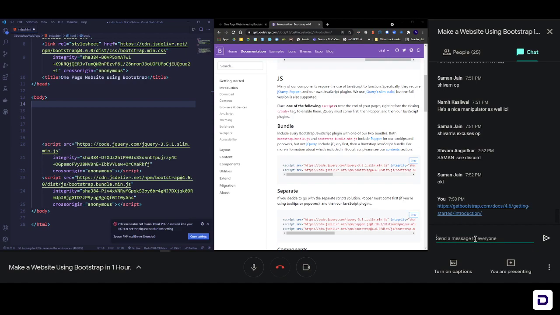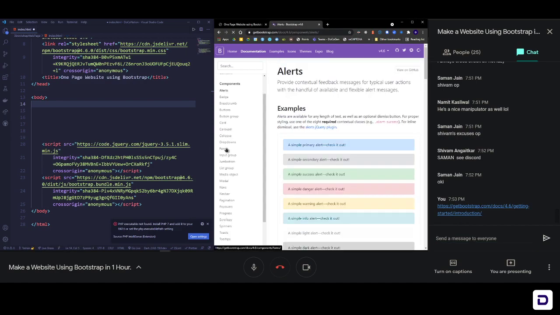And let's get started. So the first element in any website is the navigation bar. On the left side of the documentation, you can see that there is this getting started button, and then you have different things here. One of those things is called components. So we'll click on components, and here you can see that there are a lot of components: alerts, badge, breadcrumb, button group, card, carousel, collapse, dropdown, forms, and a lot more. All of these are already styled, ready for you to use.